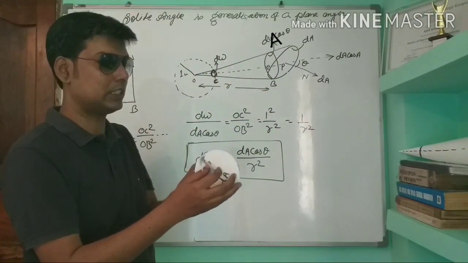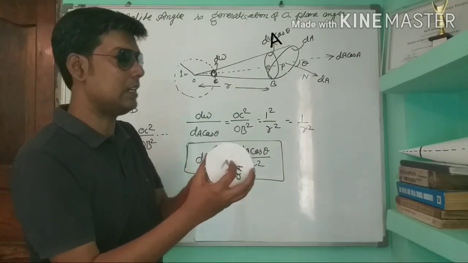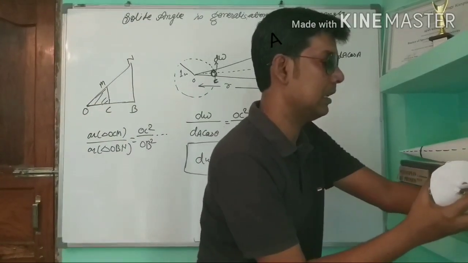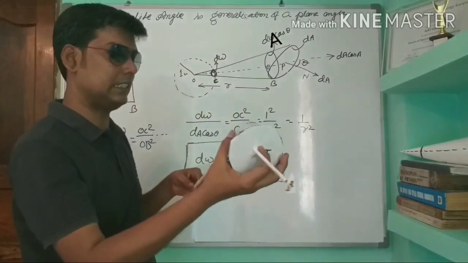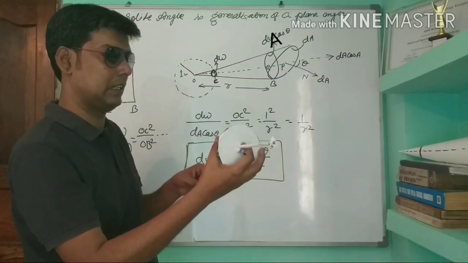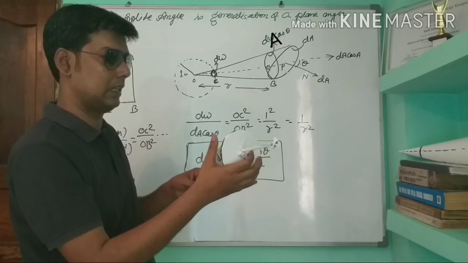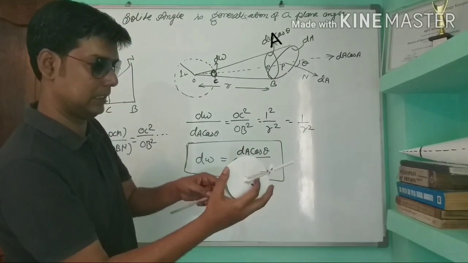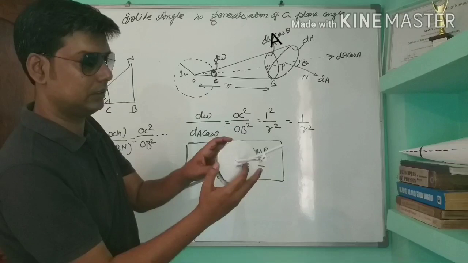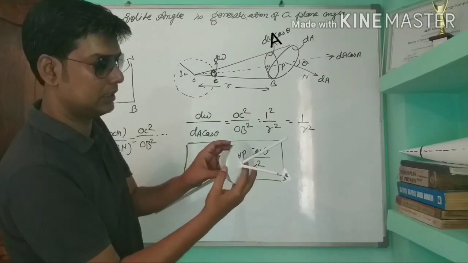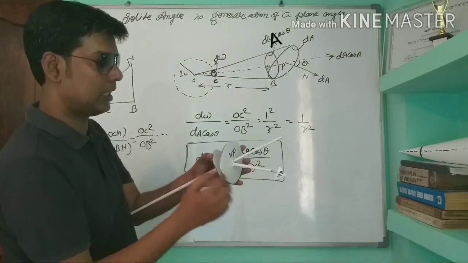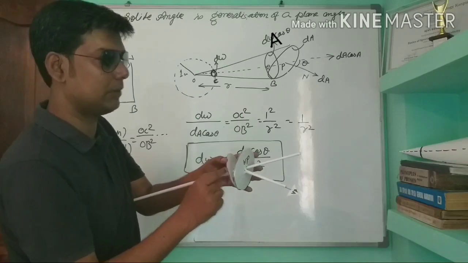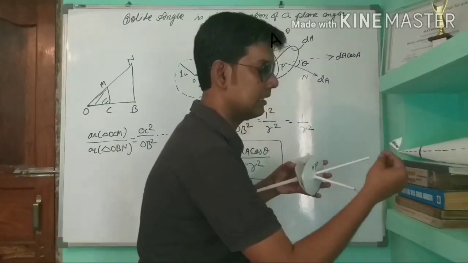So here is the projection, and this is the axis. The projected area vector for this dA cos theta will be in this direction.